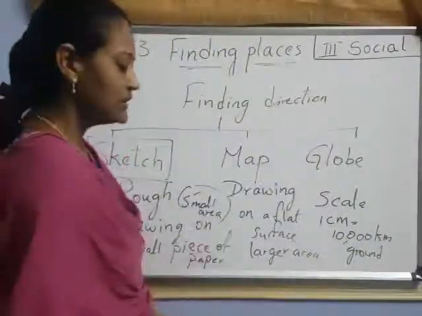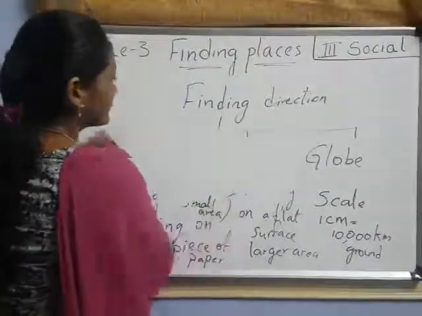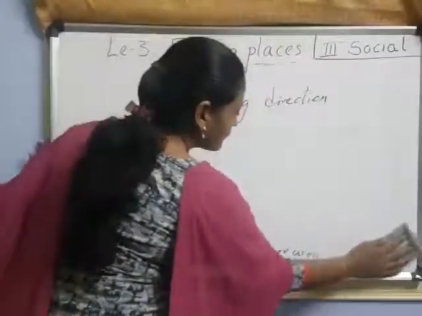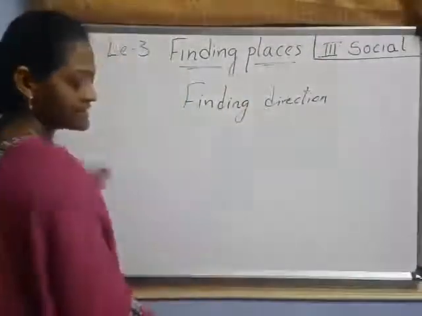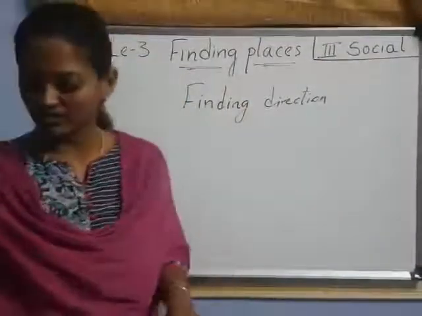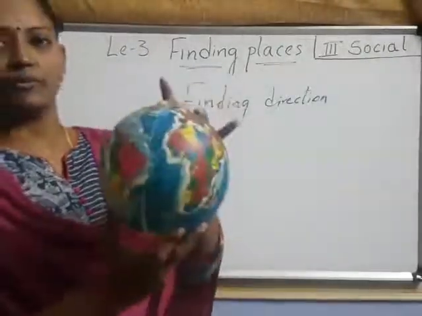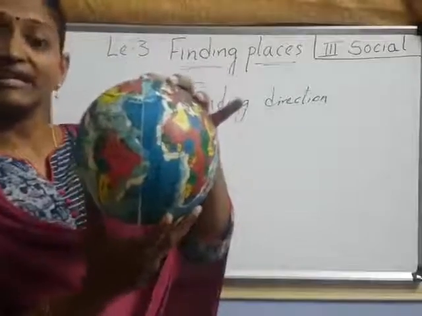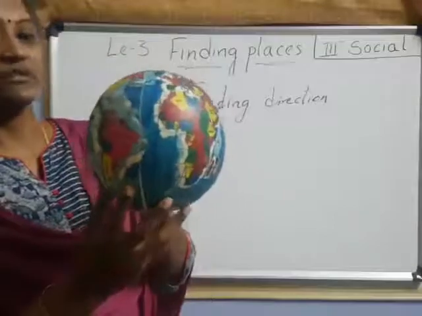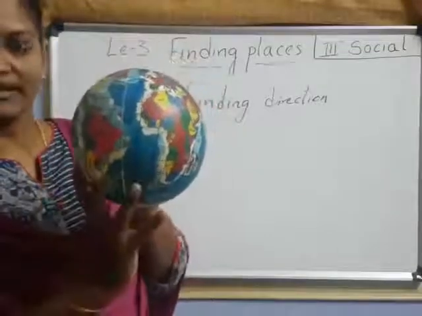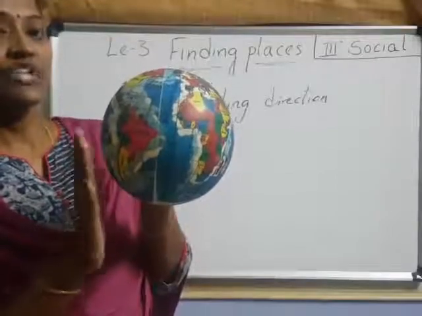Have you understood now? Now coming to the last one, globe. How does it look? Children, a globe exactly shows the shape of the earth. Now look here, see, it is the globe. It is looking exactly like the earth. Our earth is looking like this only, exactly. So the globe shows the shape of the earth.